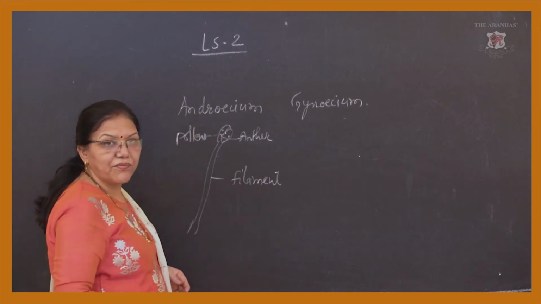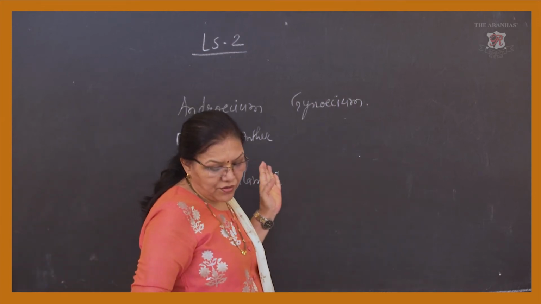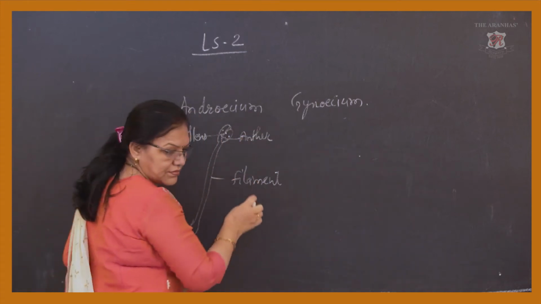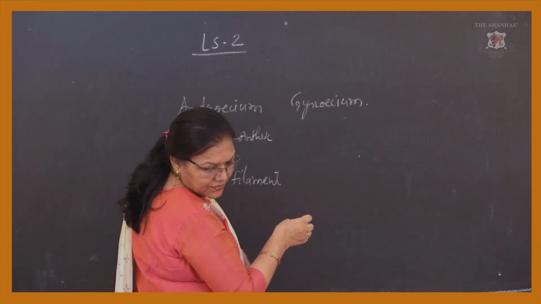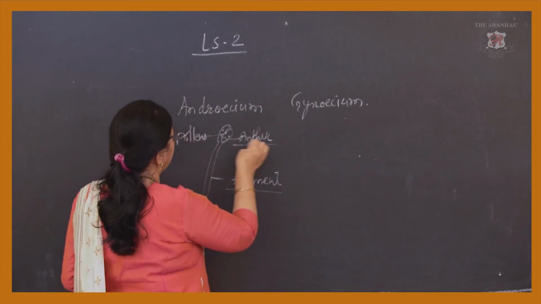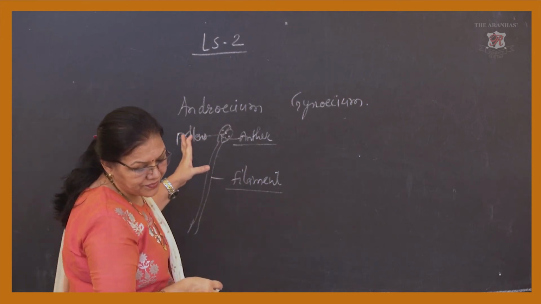This is the main part of any flower and they are called stamens. This is the filament, this is the anther. Inside the anther pollens are present.